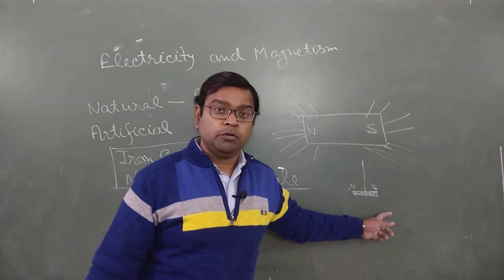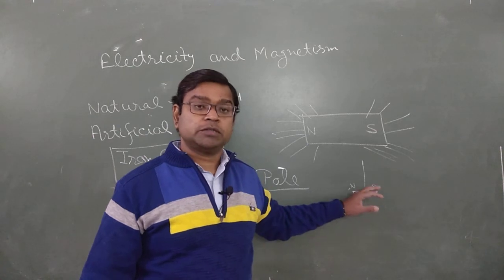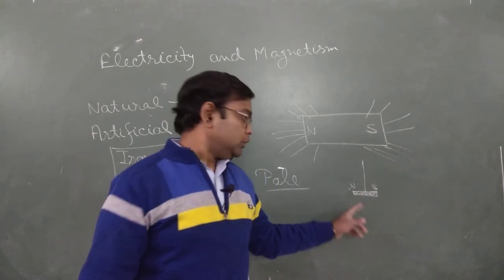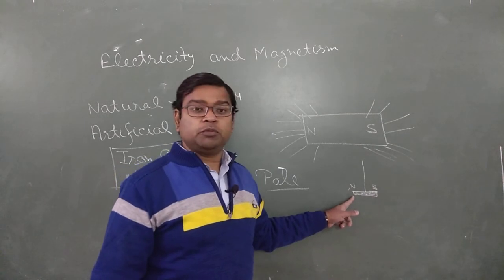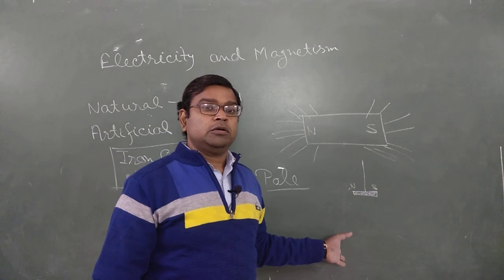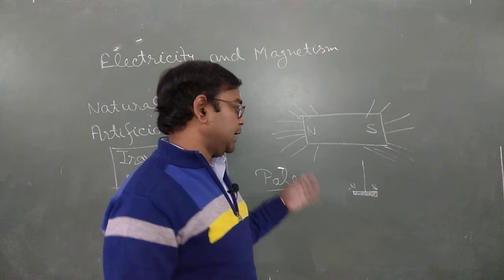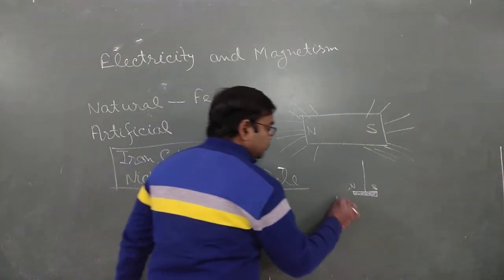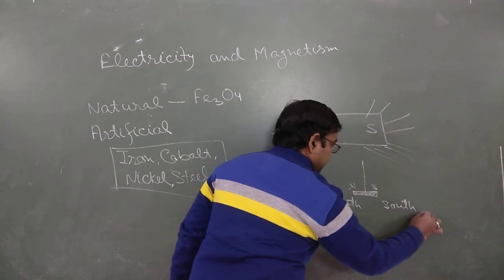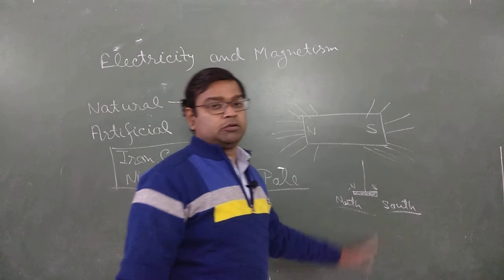The pole which points towards the geographic south is known as the south pole of the magnet, or magnetic south pole. The pole which points towards the geographic north is known as the magnetic north pole also, but actually it is different. This is a simple north pole and south pole of the magnet. Clear? And this represents geographic north and this represents geographic south.